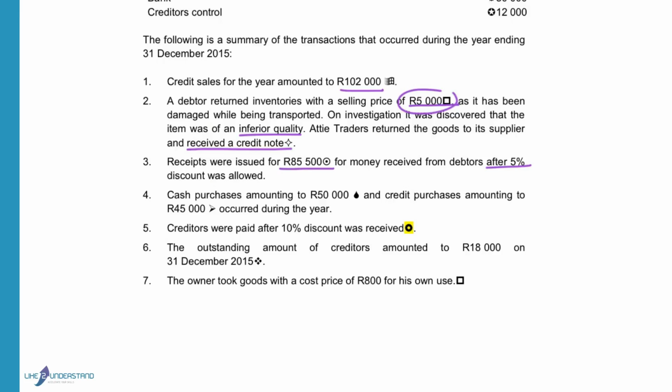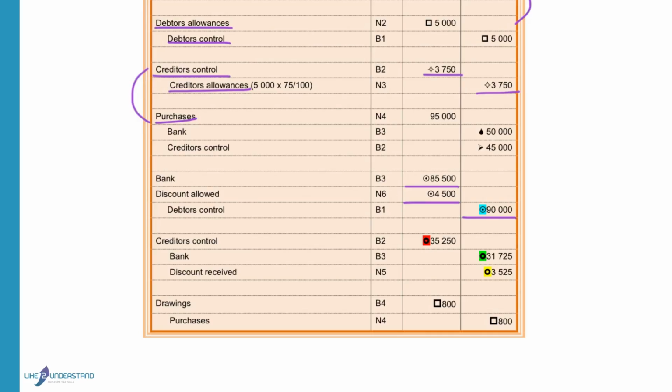Cash purchases amounted to 50,000 Rand and credit purchases to 45,000 Rand during the year. The purchases account is debited with the total amount to increase the expense. You are not allowed to write in the inventory account, so you have to record the purchases in the purchases account, that is an expense that will decrease equity. Bank is credited with the 50,000 that was paid for cash purchases. Creditors control is credited with 45,000 for the purchases purchased on credit.